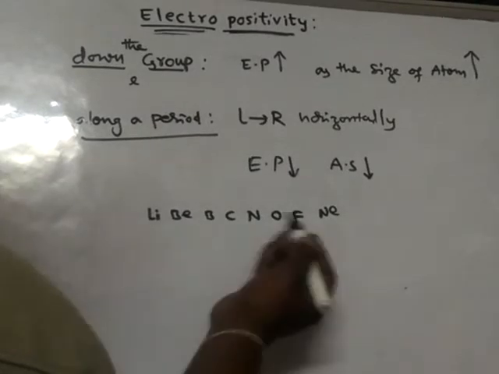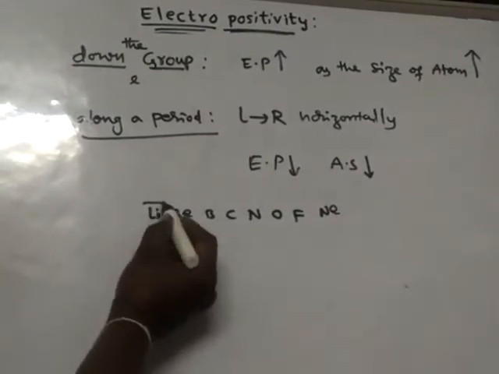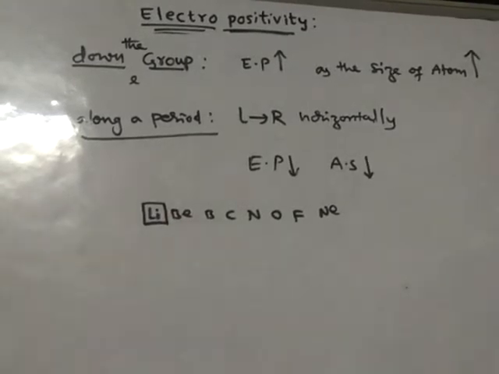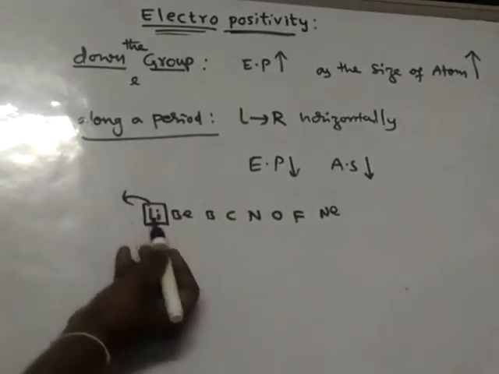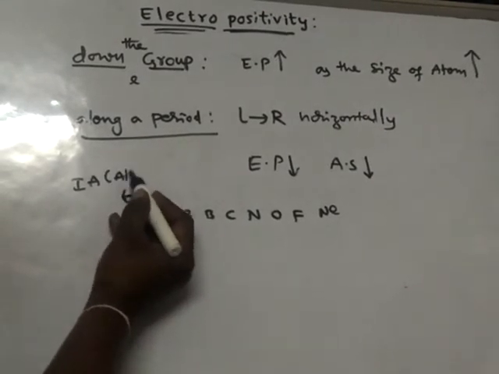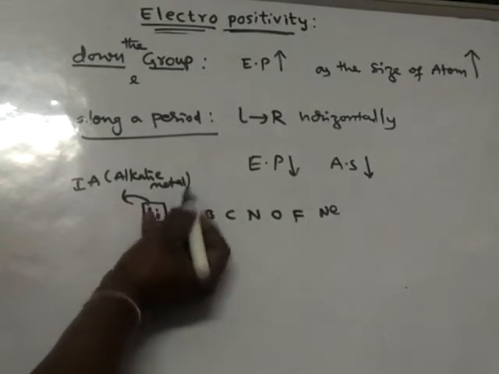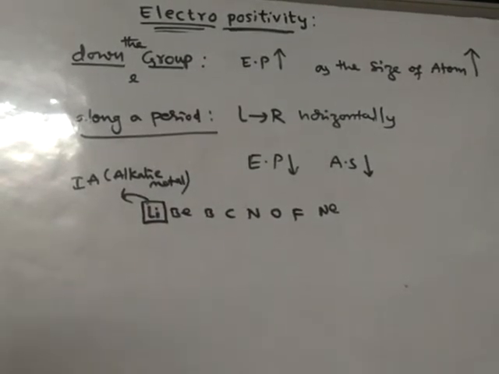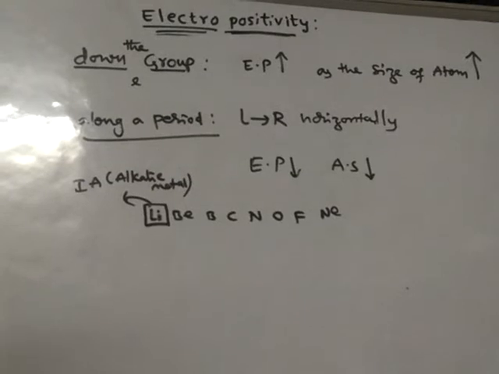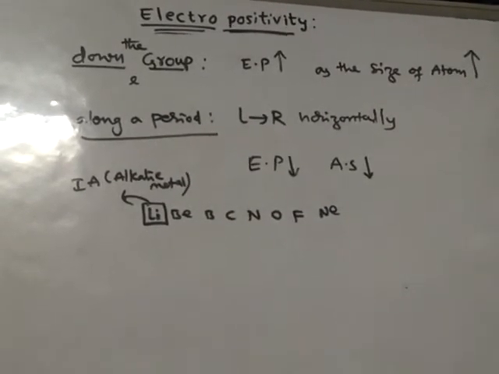Whatever the period may be, the first element in any period belongs to the first A group, simply called alkali metal. The alkali metal of any period possesses the highest electropositivity in that period.